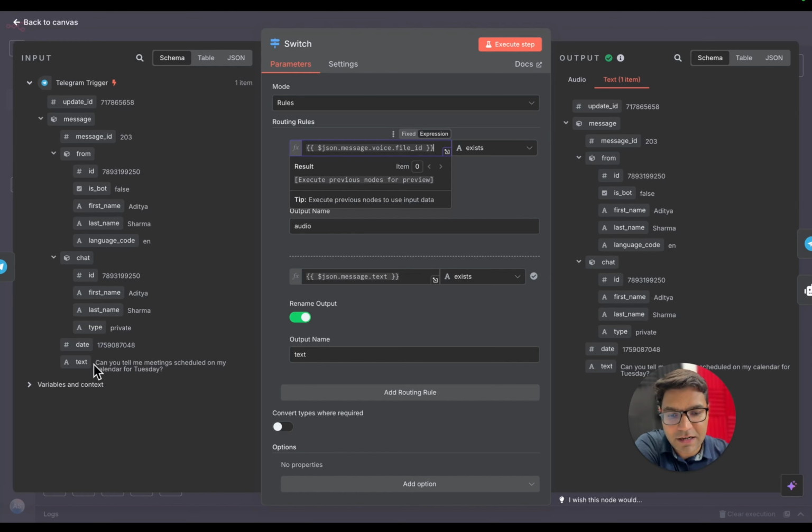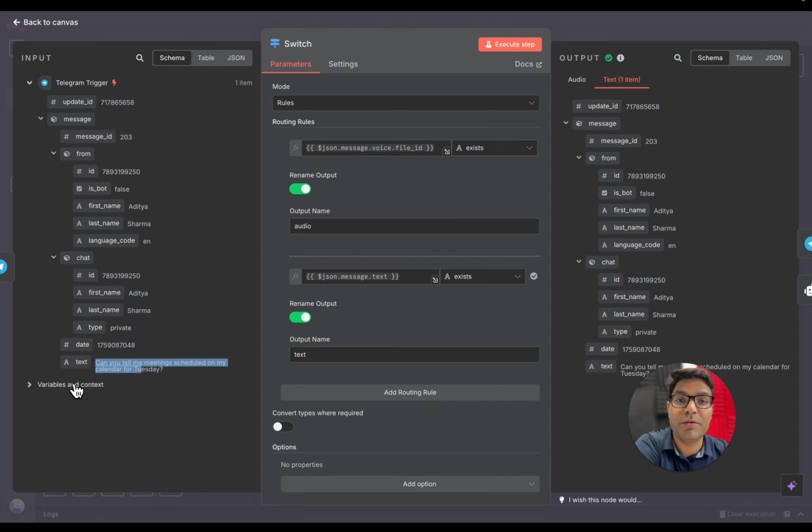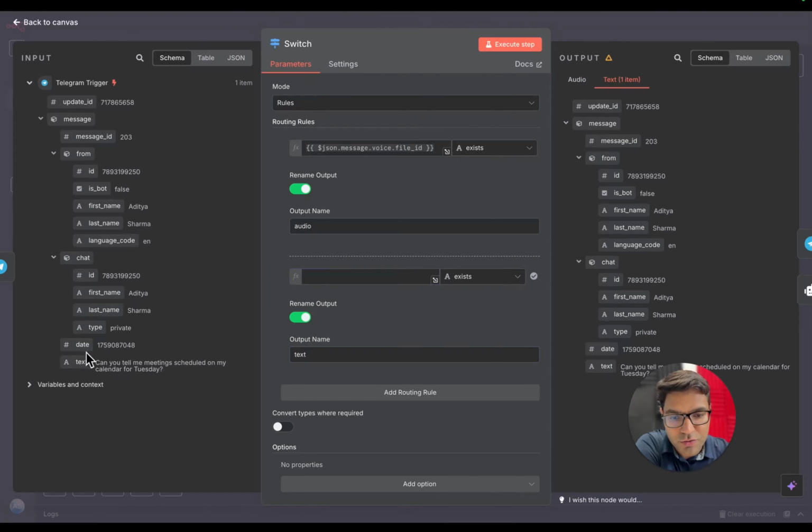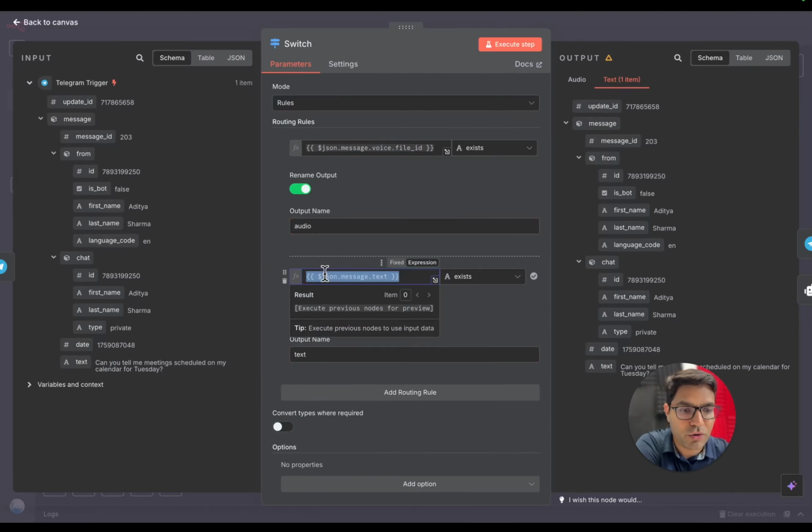Right now, I sent a text message. That's why we are not able to see the file ID, but you'll be able to see the file ID under a voice section over here. Now, the second rule that we are creating is output name as text, so that whenever we send a text message on Telegram, that appears over here. We'll simply add it over here. Let me show you how you can do this. So simply drag and drop it over here.